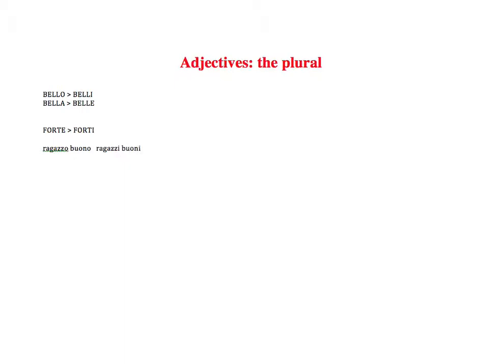Okay, now you want to say a good girl. Ragazza buona. You know this. You already studied the singular. Now you want to make it plural. You want to say good girls. Again, in Italian, we don't just make the plural of the noun ragazza, girl, as you do in English.